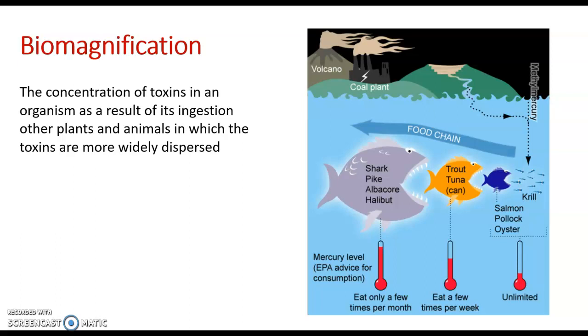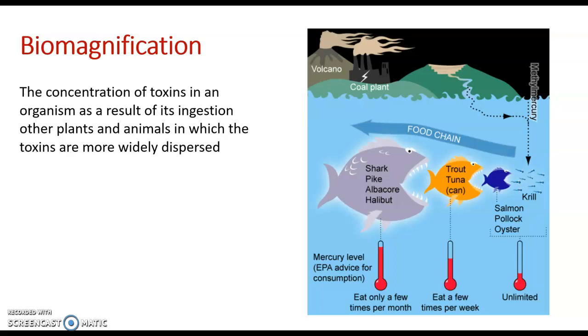Biomagnification is the increasing concentration of toxins in organisms at higher trophic levels due to their consumption of more organisms from lower trophic levels. Unlike essential nutrients that are cycled really quickly through the body systems, toxins are often stored in fatty tissue, like the liver, kidneys, or intestinal fat, which can then affect the functioning of those organisms. A really common example of this is mercury levels in fish.